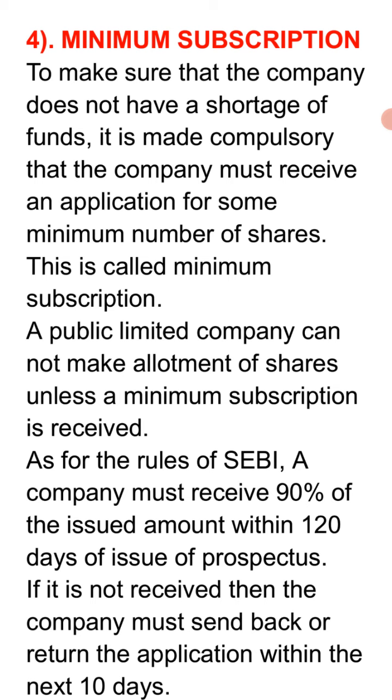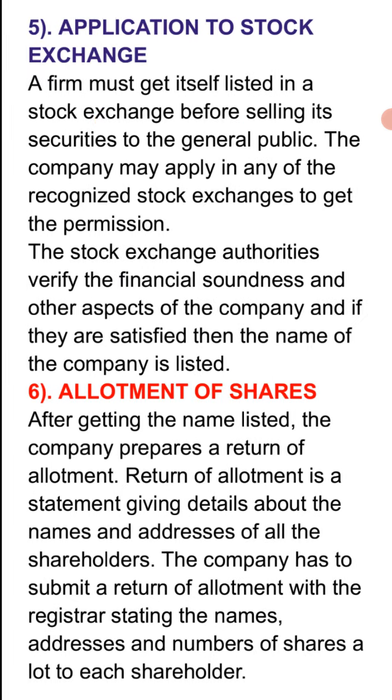Until and unless the minimum subscription amount is received, the company will not be able to make any allotment of shares. And what is the criteria of the minimum subscription? That is 90% of the issued amount. Whatever the criteria have been decided, it is 90% of that. It must be received within 120 days of issue of the prospectus, and if that doesn't happen, then within the next 10 days whatever the amount has been deposited by the different investors is to be returned back.